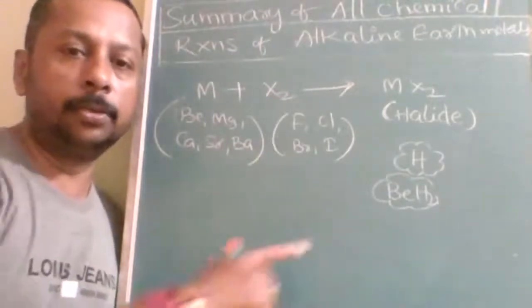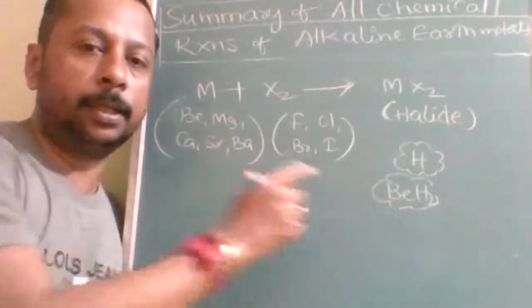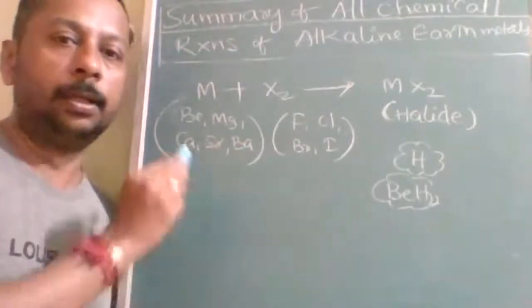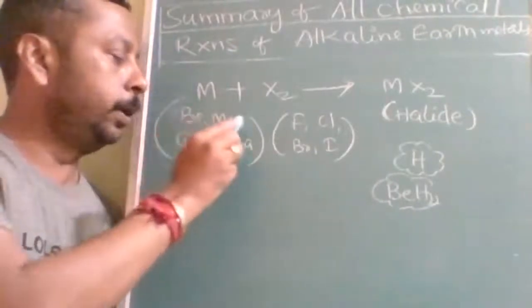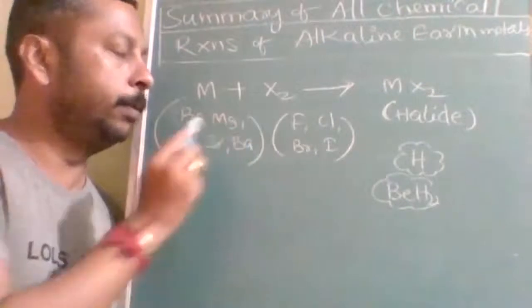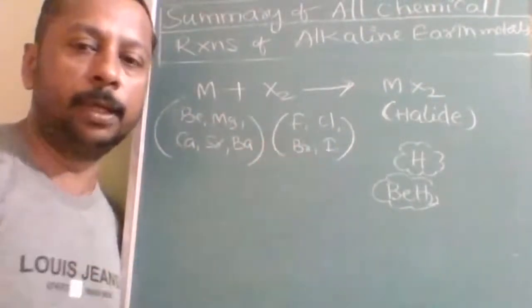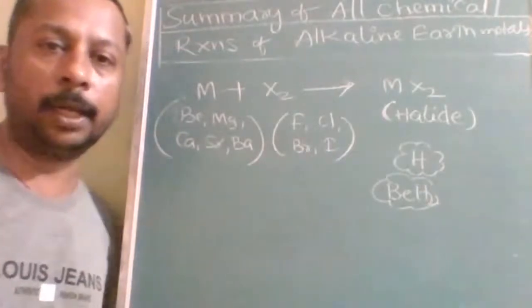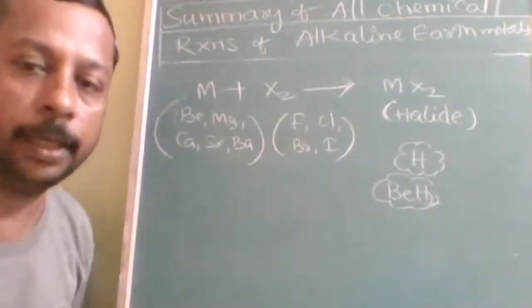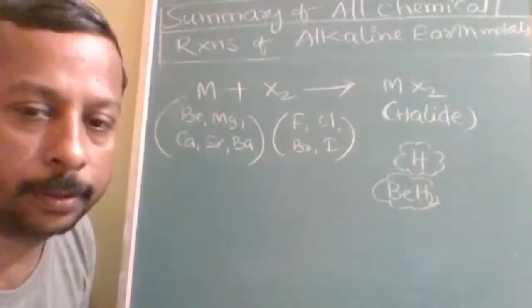But there is no such exception here in case of halogens. All alkaline earth metals, beryllium, magnesium, calcium, strontium, and barium, react with all halogens, fluorine, chlorine, bromine, and iodine, to form halides. Note down this.